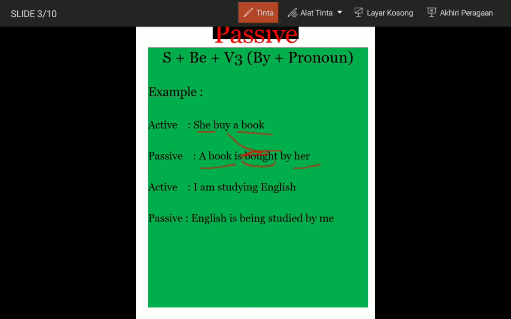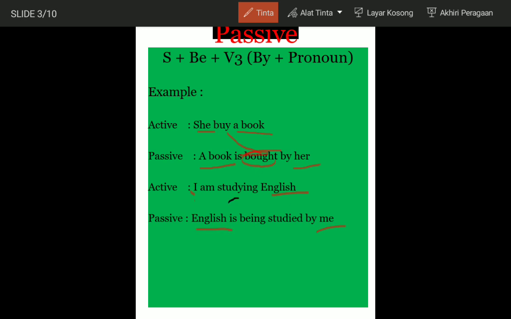And then, in an active sentence, I'm studying English. I move to object, me. And the object, English, moves to subject.